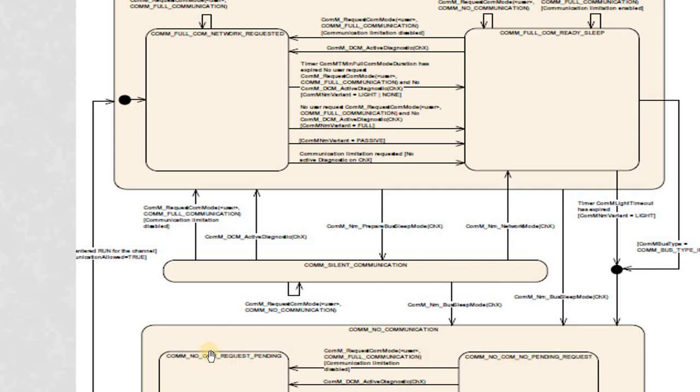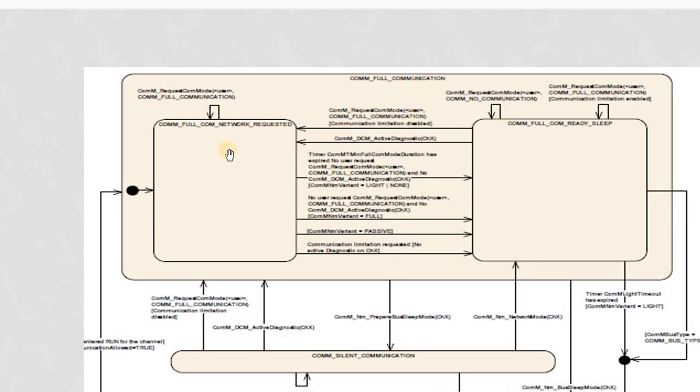Whenever we have a full com request, from this state it will move to this state, and whenever the COMM allowed bit is set, the flag is made true, it will go to full com. In full com we have two states: COMM full com network requested and COMM full com ready sleep. The difference between these two is that in COMM full com ready sleep, NM frames will not be transmitted. This is similar to our ready sleep state in NM.